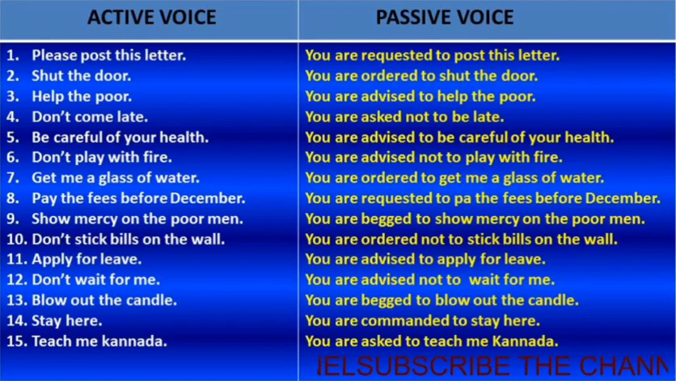Apply for leave. You are advised to apply for leave. Don't wait for me. You are advised not to wait for me. Blow out the candle. You are begged to blow out the candle. Stay here. You are commanded to stay here. Teach me Kannada. You are asked to teach me Kannada.